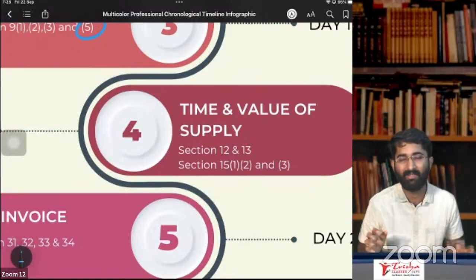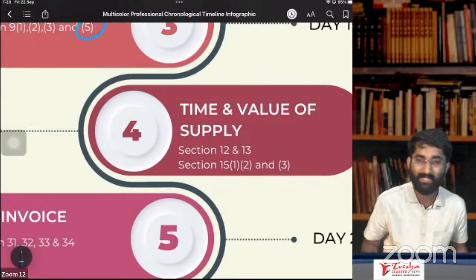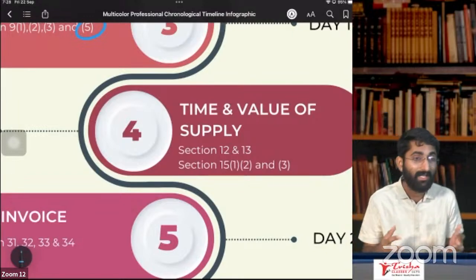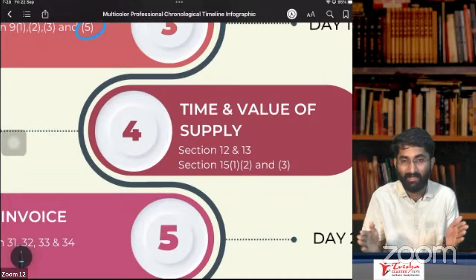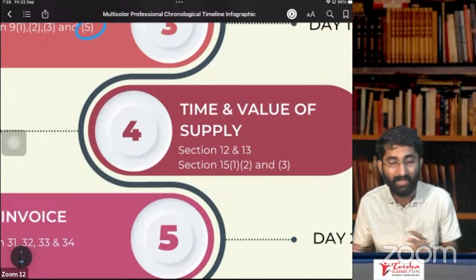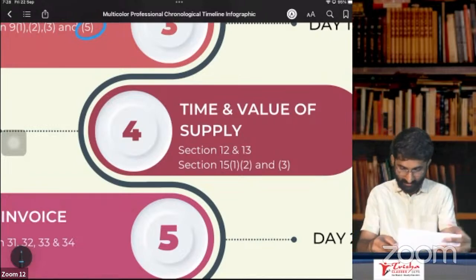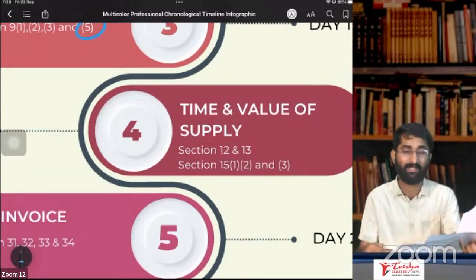Examination, don't read everything from the examination point of view. You have to read something for your career as well. For career purposes, once you clear this CA Intermediate examination, you are going to articleship. There in articleship, if you get these kinds of notices, how many pages are there in this notice? 7 pages are there in this notice.